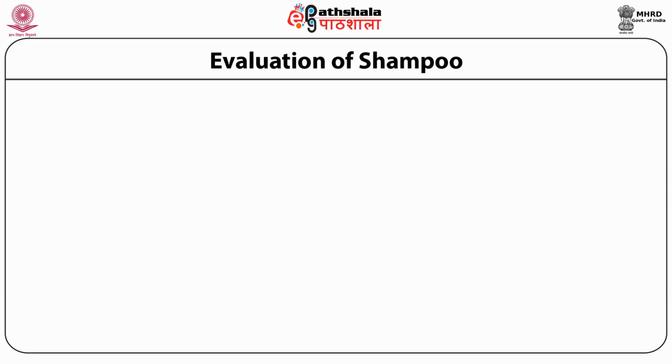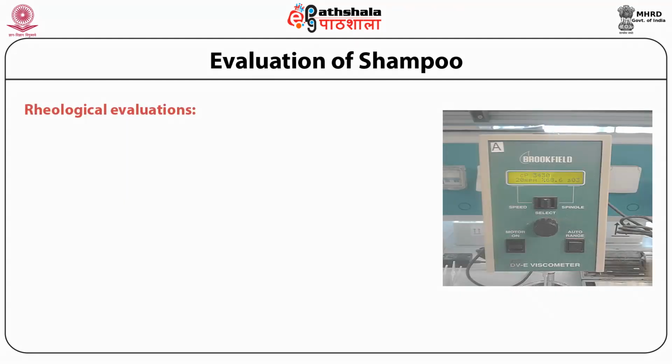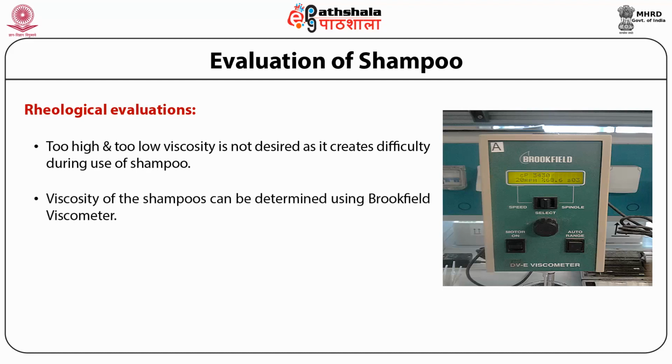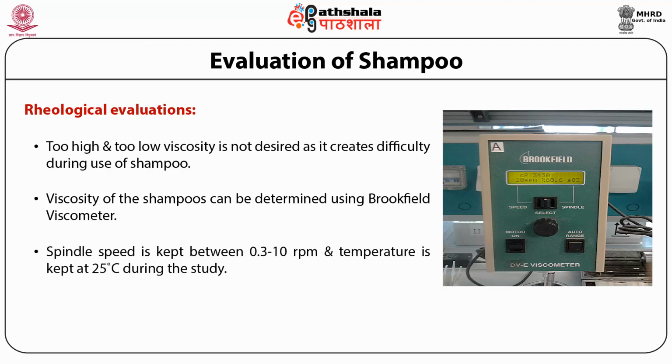The shampoo is also evaluated for the various rheological parameters. Too high or too low viscosity is not desired as it creates difficulty during the use of shampoo. Viscosity of the shampoo can be determined using Brookfield viscometer. The spindle speed is kept between 0.3 to 10 rpm and the temperature is kept at 25 degrees centigrade during the study.